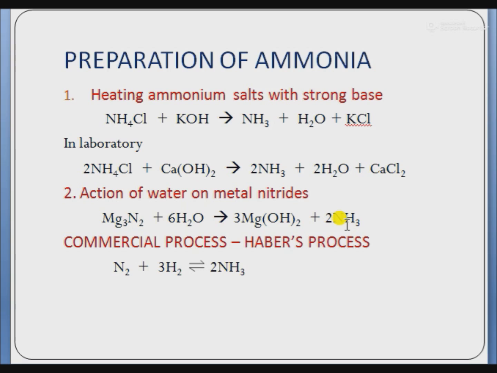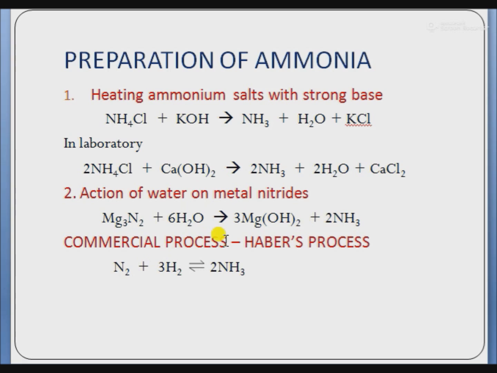It cannot be dried by concentrated H2SO4 because it reacts with ammonia to form ammonium sulfate, and anhydrous calcium chloride reacts with ammonia to form a complex compound, and phosphorus pentaoxide reacts with ammonia to form ammonium phosphate. That's why we cannot use concentrated sulfuric acid, anhydrous calcium chloride and phosphorus pentaoxide for drying of ammonia gas.